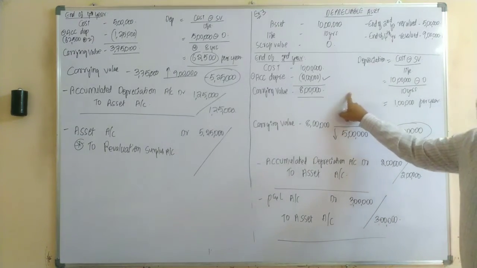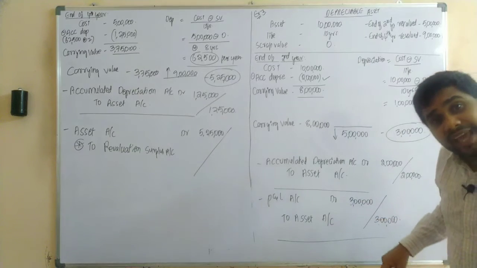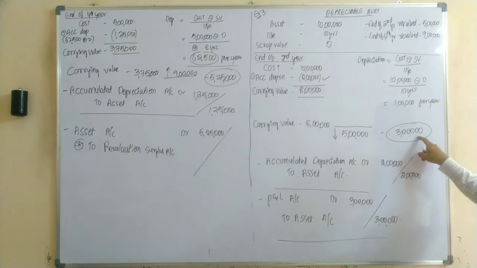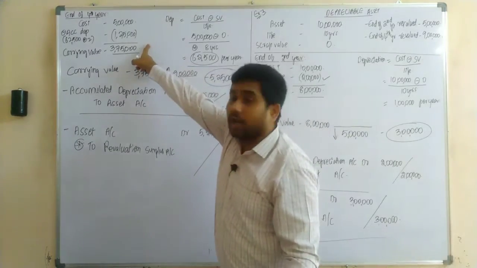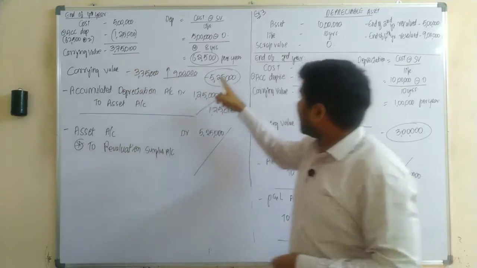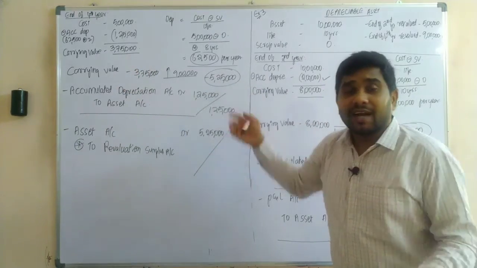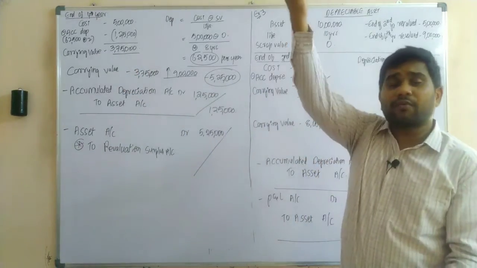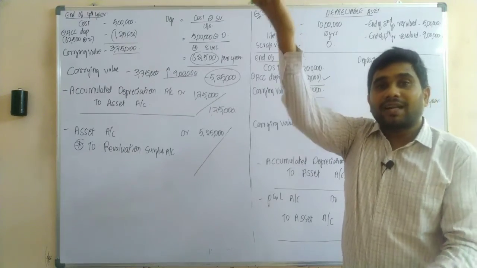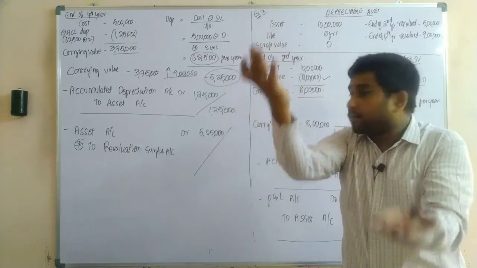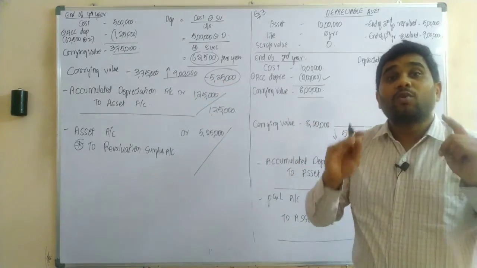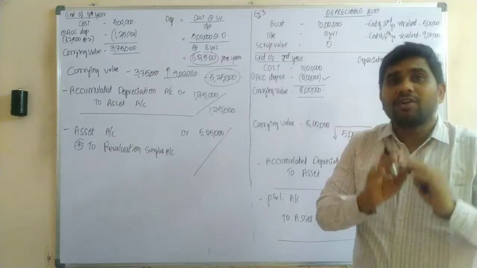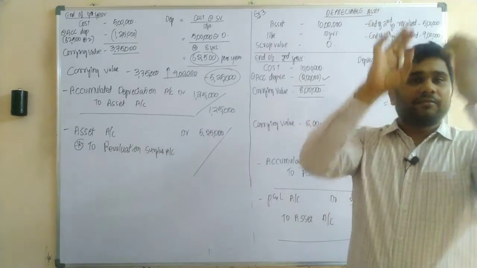At the end of fourth year, upon revaluation of the same asset, there is a gain to the extent of 5,25,000. So in that case, your net difference should be how much, sir? 5,25,000 minus 3 lakh. So only 2,25,000 would be your net gain.